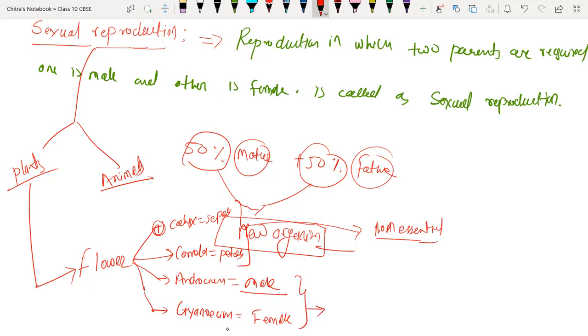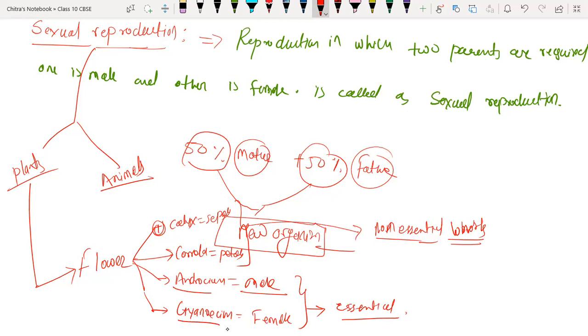That's why they are called essential whorls. Whorls means the part. So here we have four parts, where androecium and gynoecium are responsible for sexual reproduction